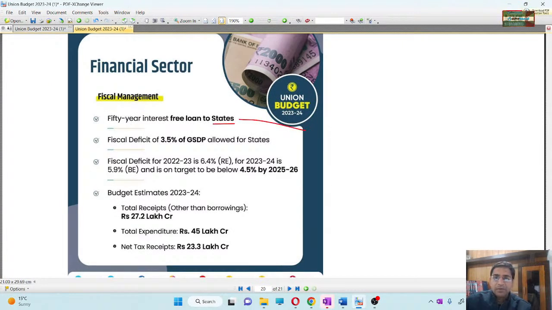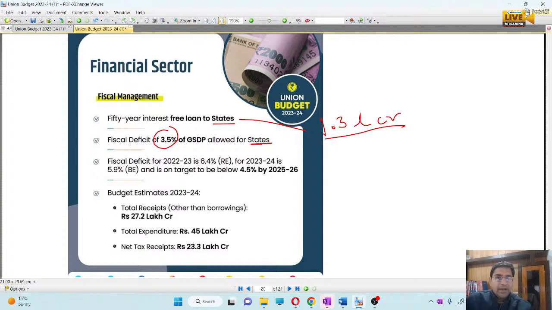For that, how much money has been said? 1.3 lakh crore has been sanctioned for the states. Then a fiscal deficit of 3.5% of gross state domestic product is allowed for the states, right?